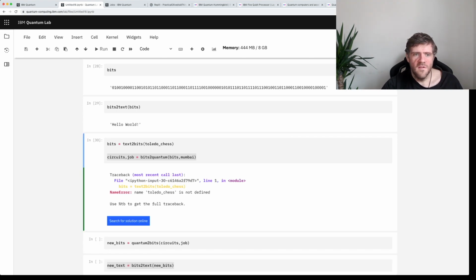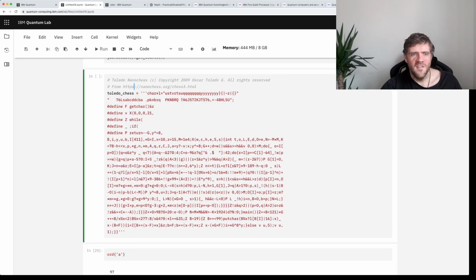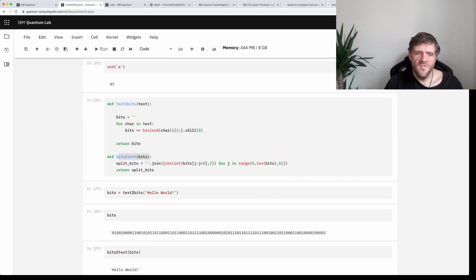No, it isn't. I completely forgot to actually define what this Toledo chess was. I forgot to run this code cell, which is the kind of problem you can have in Jupyter Notebook sometimes.